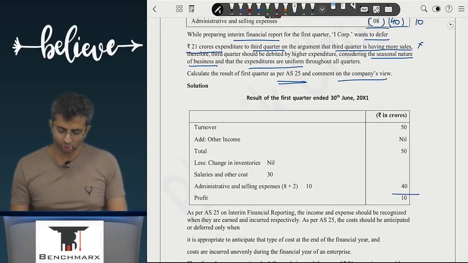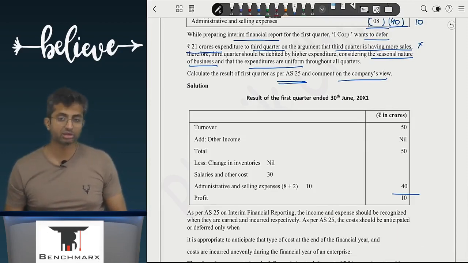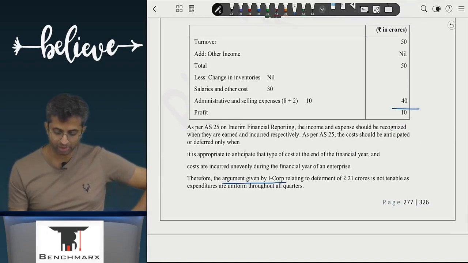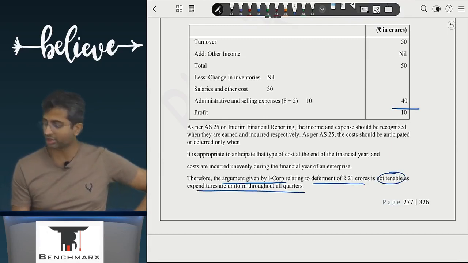The result will show a profit of 10. Company's view is incorrect. Argument given by I-Corp regarding deferral of 21 crores is not tenable as expenditures are uniform throughout all the quarters.